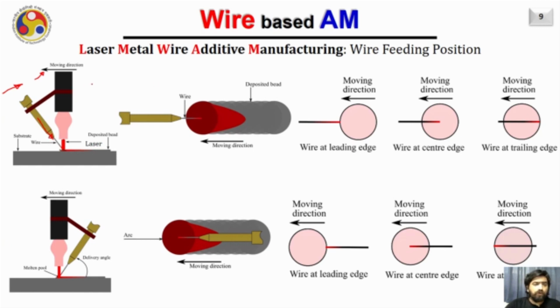The top view of the same can be visualized like this. Here this center part is the melt pool and this is the deposited bead.